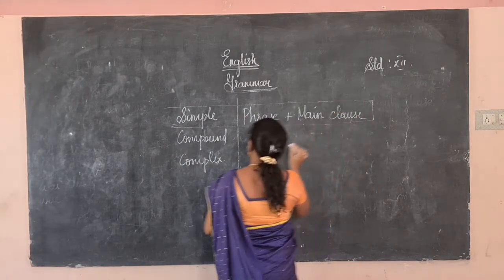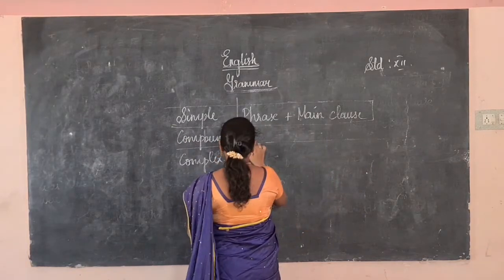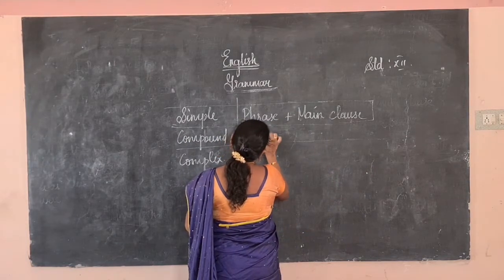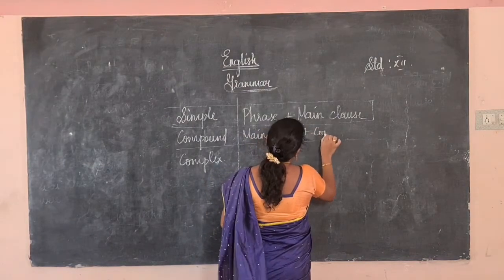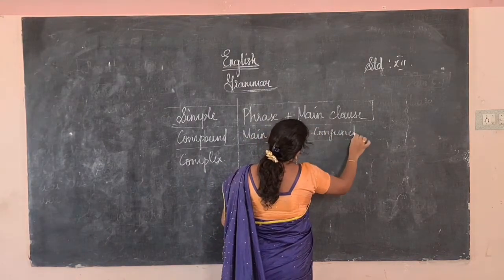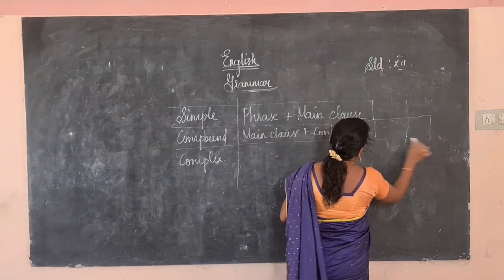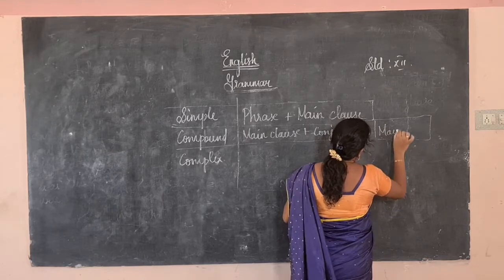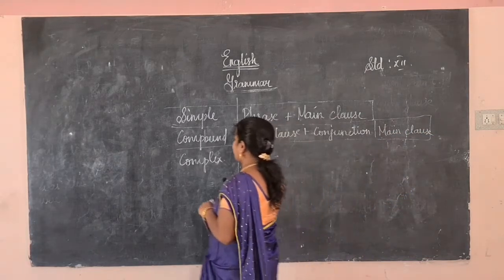Okay, phrase plus main clause. The compound sentence is always in the form of main clause plus conjunction plus main clause. So one more thing we have to learn is the conjunction. Okay, I will teach you. This is the structure of how it may be.